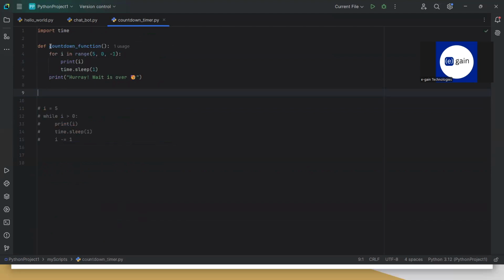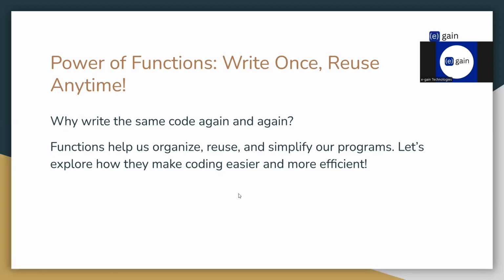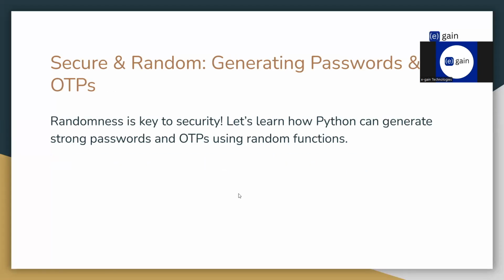We define a function using the def keyword, and then we place a piece of code that we need to use over and over again inside the function. And wherever we want to use that piece of code, we import it and then we call it. Okay. Now, since we have understood the power of functions, let us look at something a bit more challenging.